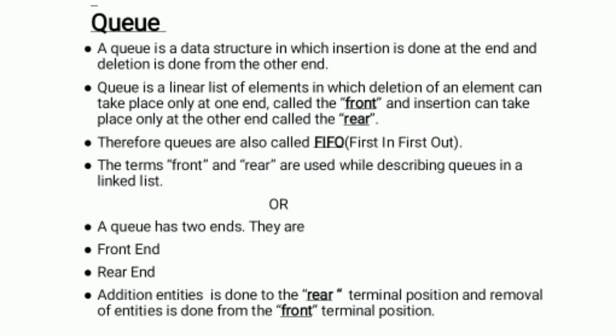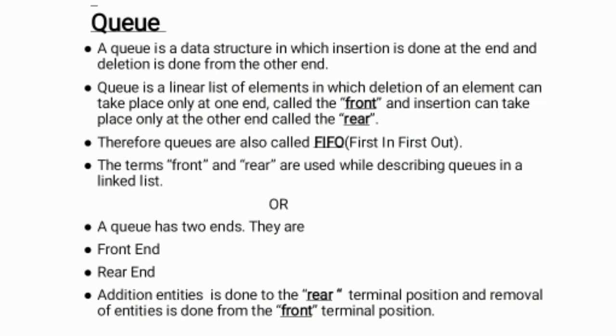A queue is a linear list. A queue is a data structure in which insertion is done at one end and deletion is done from the other end. A queue is a linear list of elements in which deletion can take place only at one end, called the front, and insertion can take place only at the other end, called the rear. Therefore, queues are also called first in, first out.